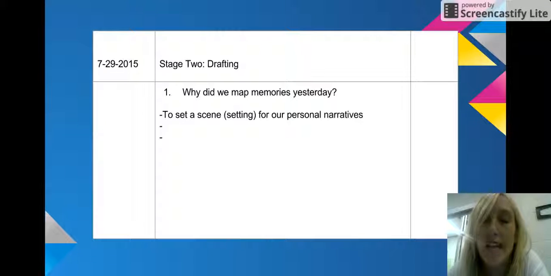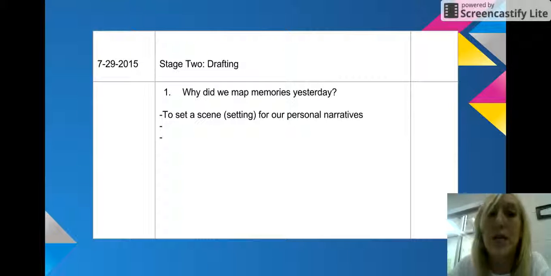Please open up to the next blank page in your writer's notebook and date it 7/29/2015. The title is Stage 2, Drafting. I want you to write the question, number 1, why did we map memories yesterday, at the top of your page. One reason is to set a scene or a setting for personal narratives. And I need you to come up with 2 more reasons why we did mapping memories yesterday.